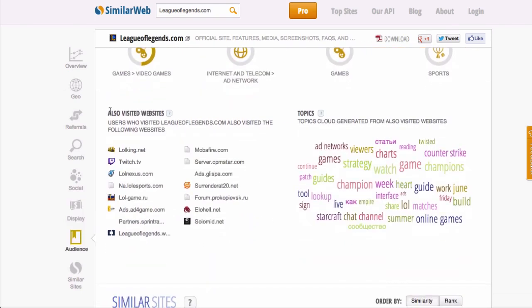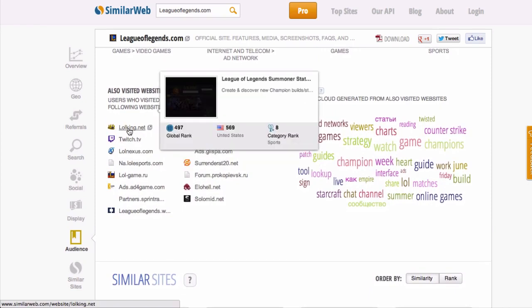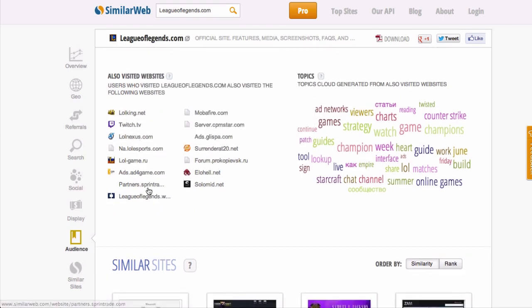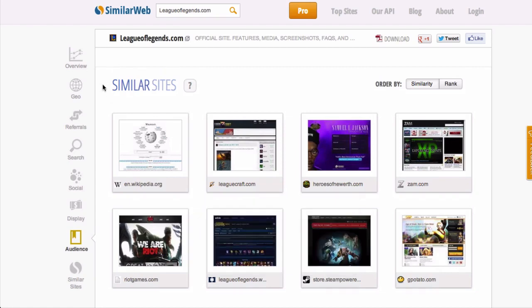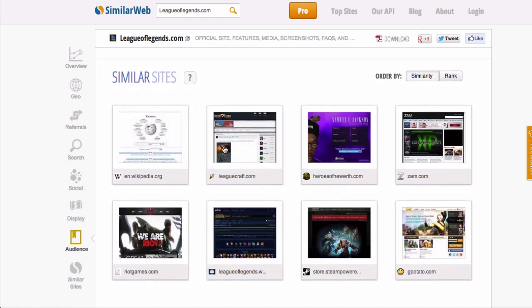And at the bottom, do you see where it says also visited websites? Users who visited League of Legends also visited these websites. So there's that lolking.net again, Mobifire, twitch.tv. We're seeing that site pop up again and again, and all these other ones. All the way here at the bottom, do you see where it says similar sites? So this is showing other websites that they think are very related to League of Legends.